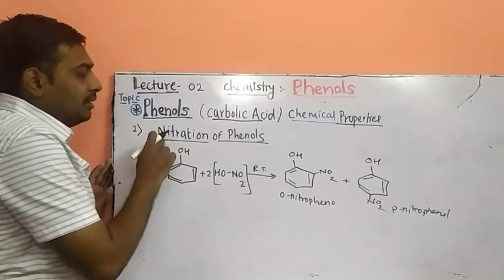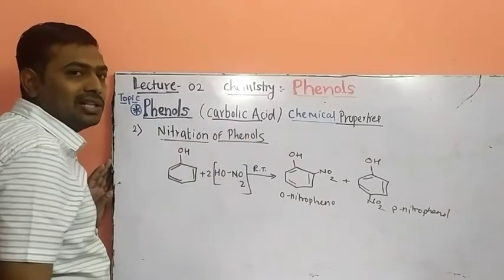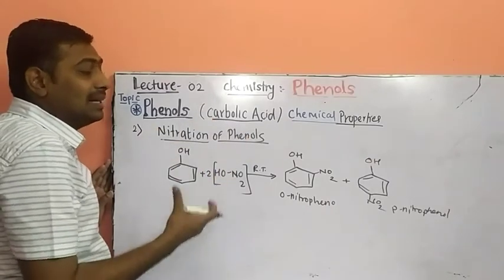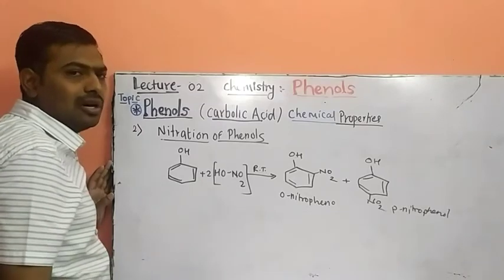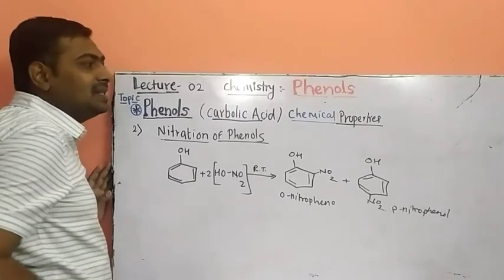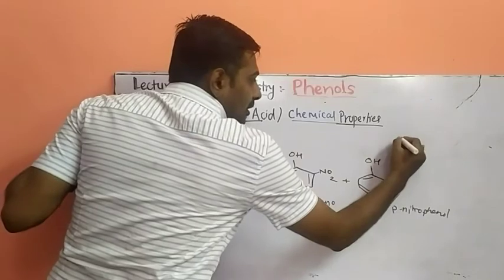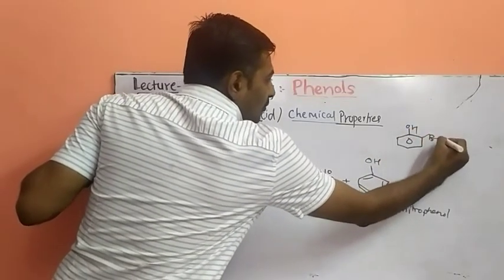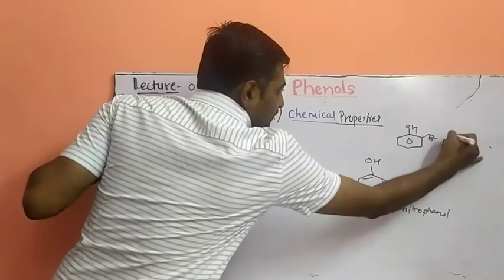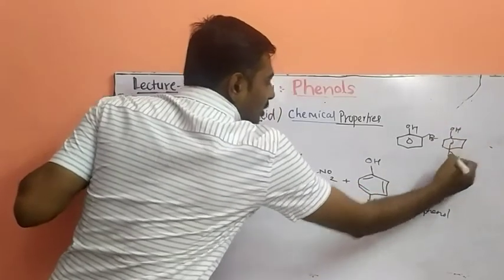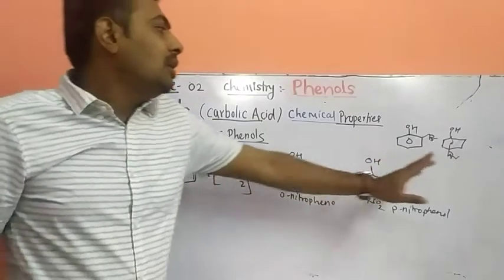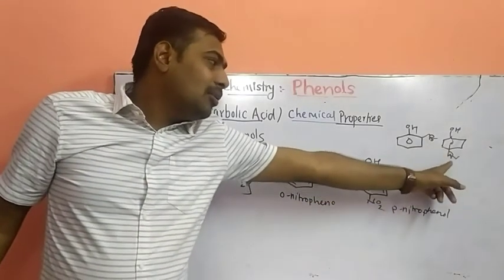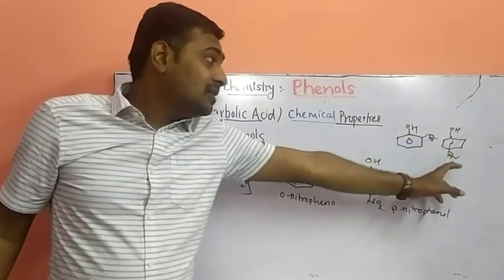Next reaction: nitration of phenol. What is the nitration of phenol? When a nitro group is attached to phenol at the ortho and para positions, it is called nitration of phenol. In the previous reaction, what products did we get? Ortho-bromophenol and para-bromophenol are given as the products. Out of these two molecules, para-bromophenol is the major product.